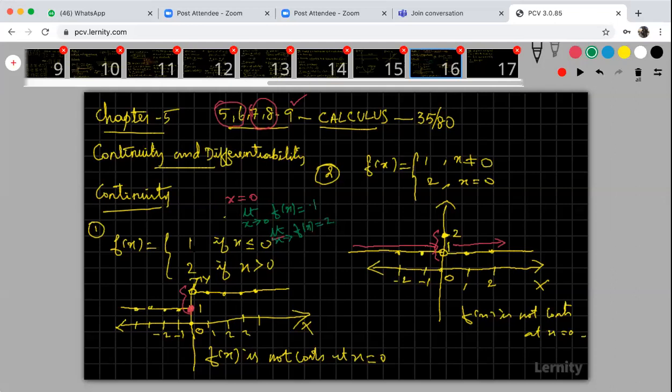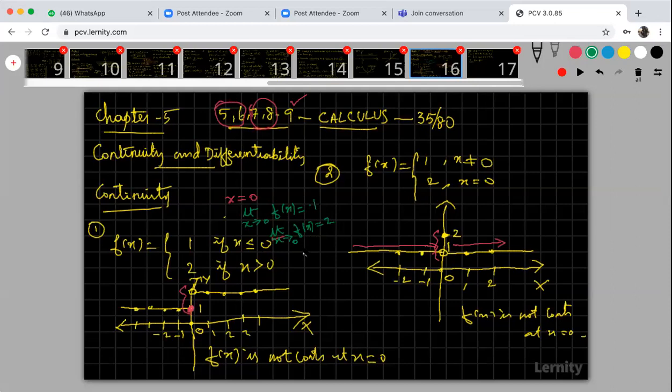If you take this as f of x, that limit is called the left hand limit. If you are considering this as your f of x, that limit is called the right hand limit. In both cases, you just apply x is equal to 0. You get the values of the limit as 1 and 2. These two are not equal, so the limit does not exist.